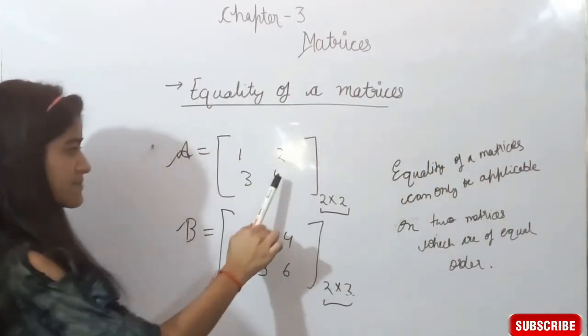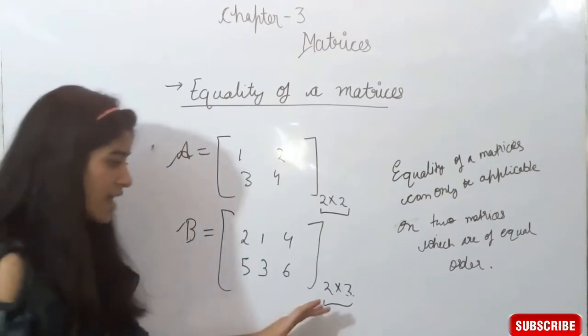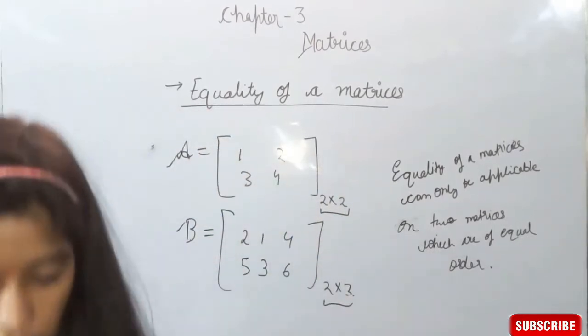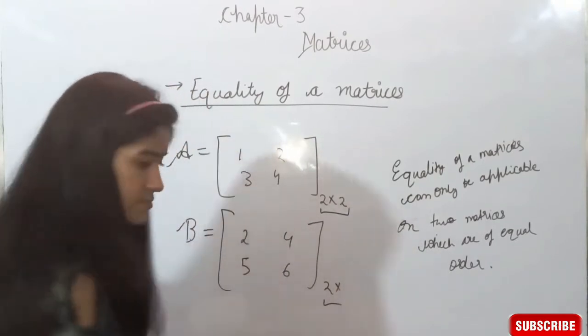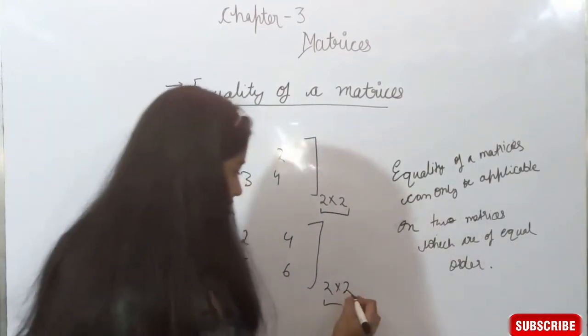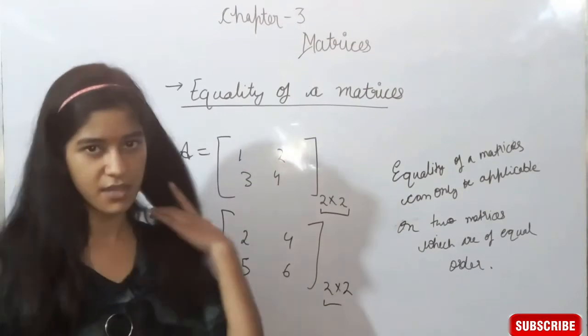Suppose A is a matrix 2 cross 2 and B is also a matrix of 2 cross 2 only. Then these two matrices can be comparable.